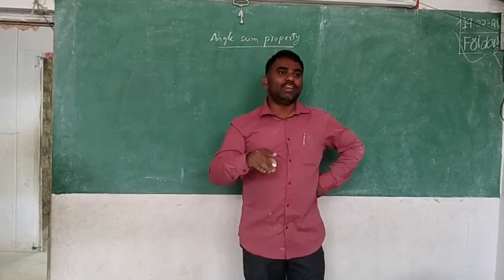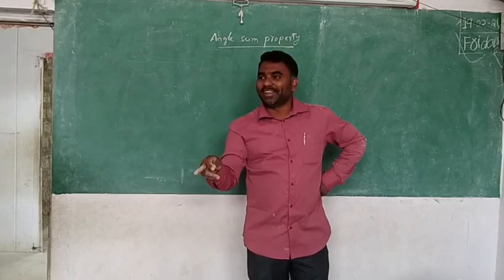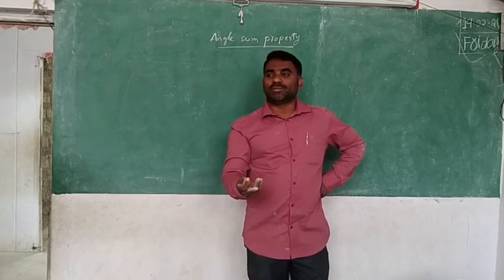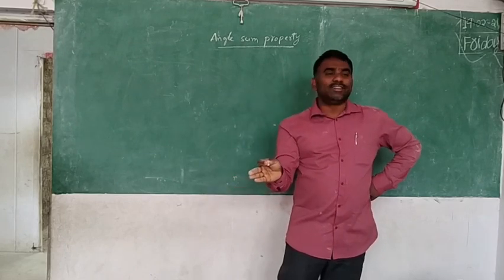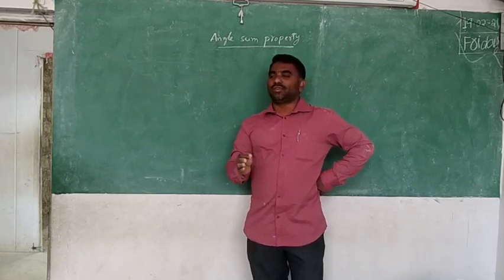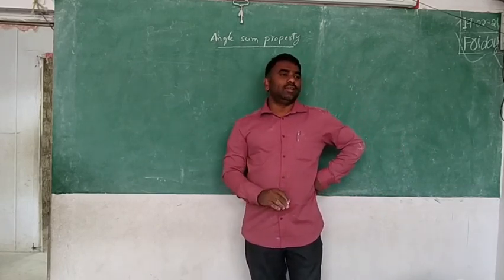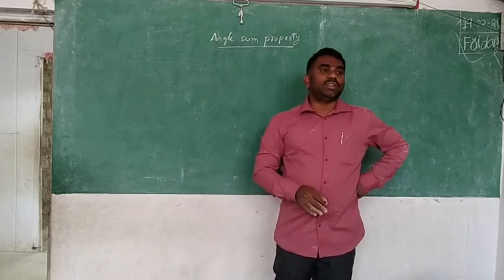7 centimeters, 6 centimeters. Two sides are easy, you will draw. The third one, exactly 8, will not come. Then what do you have to do? You have to rough and draw again. So there are a lot of problems you will face to draw the triangle. But I will tell you the ideology: how to draw the triangle without roughing, a direct methodology. That we will learn in the 7th class.